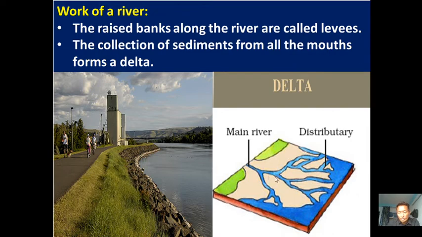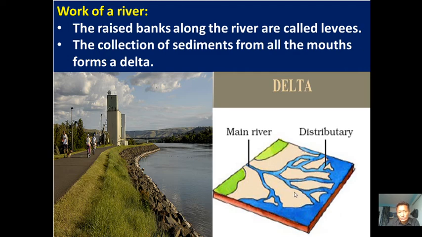These are the sediments deposited by the river. In the course of this deposition process, the river water will separate into different directions. So the river water is separated into smaller rivers, 1 2 3 4 5 6 rivers. All these are called distributaries. So this particular feature is called a delta.